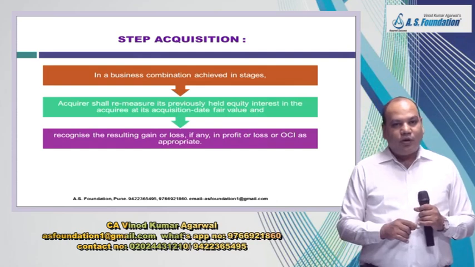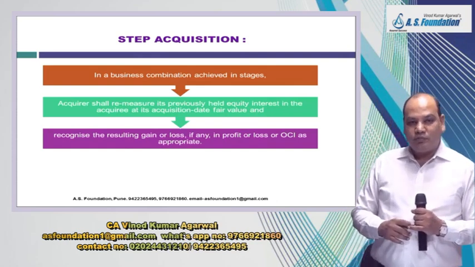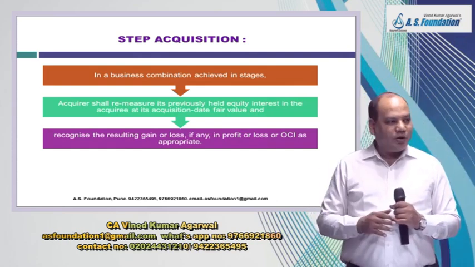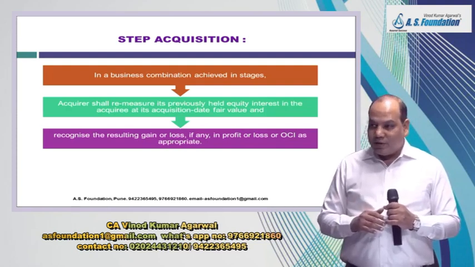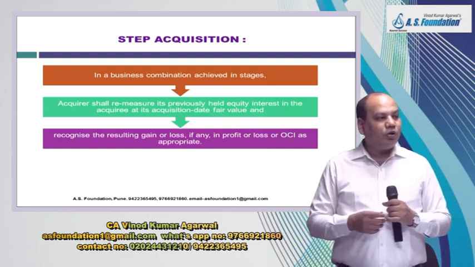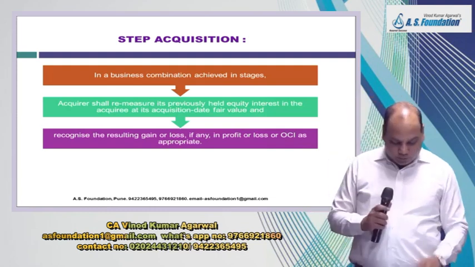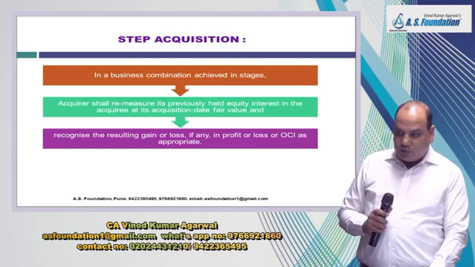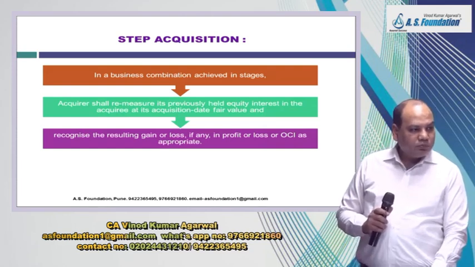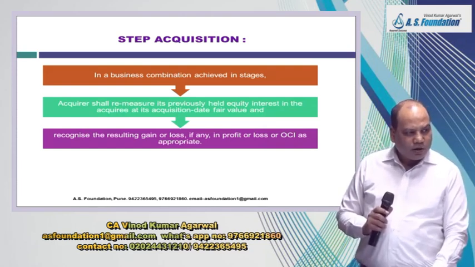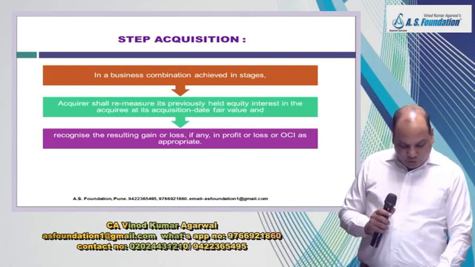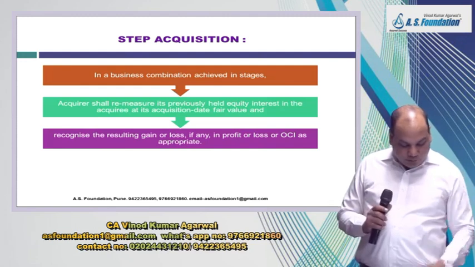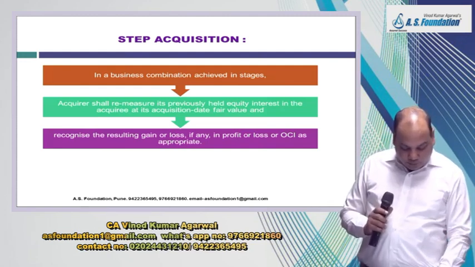So if you are following the equity method of accounting and then an associate becomes a subsidiary, or a joint venture becomes a subsidiary, in that case you will transfer the gain or loss to the profit and loss account. But this adjustment will be done where? In the consolidated financial statements. In the separate financial statements, we will follow the previous paragraphs.